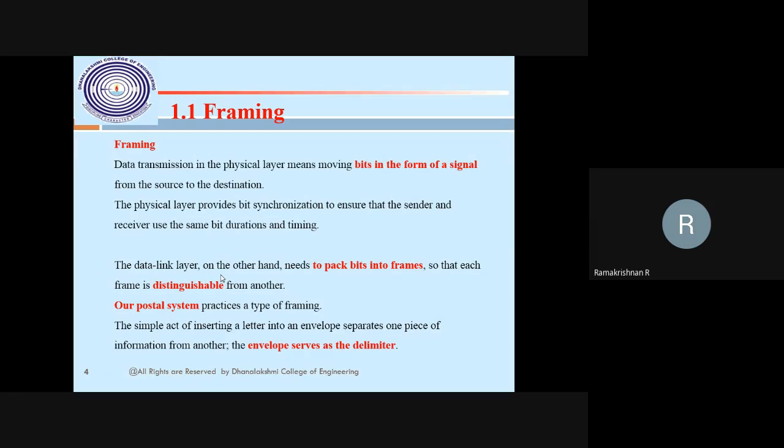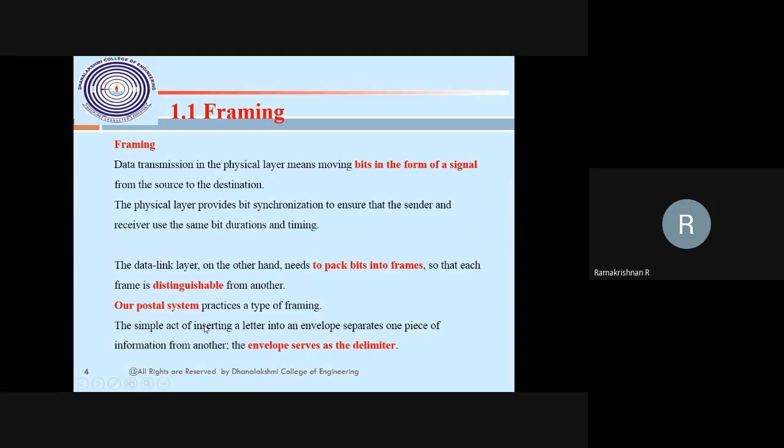Last class I said each and every frame has a header and a trailer. The header has the source information and the destination information. The trailer also has the same information. That is the header information of the frame, so each and every frame will be distinguished. Last class we saw the link address, how it will be linked: N1, N2, and L1, L2. L is the linking address, of the source and the destination. That is the diagram I showed last class. Each frame must be distinguishable, but the message packet is the same packet, while the frames differ from one another.